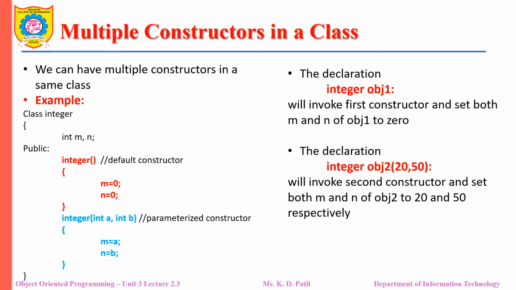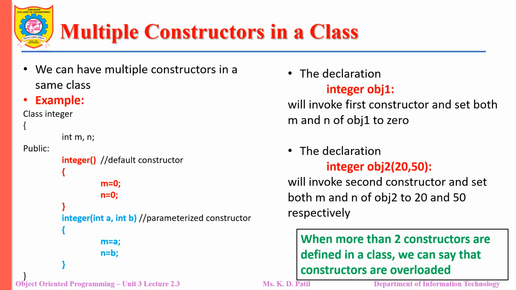So if you observe here, although the names of the constructors are the same, depending upon the parameters passed to those constructors, the compiler will be able to understand whether to invoke the default constructor or to invoke the parameterized constructor. The compiler will understand at the time of object creation whether the arguments have been passed or not. So depending upon that, the default constructor or parameterized constructor can be invoked.